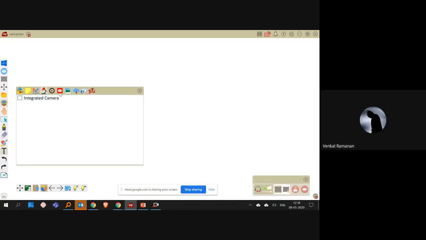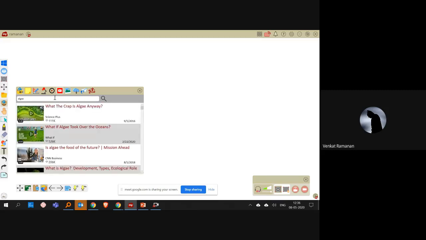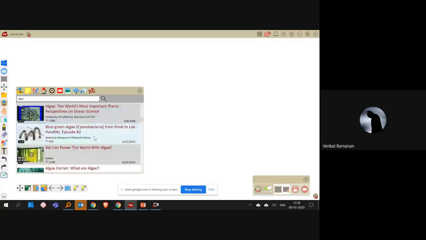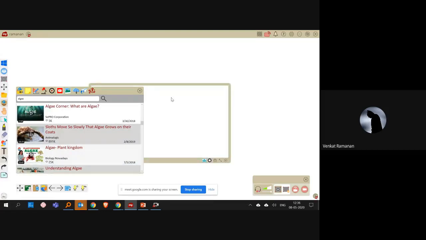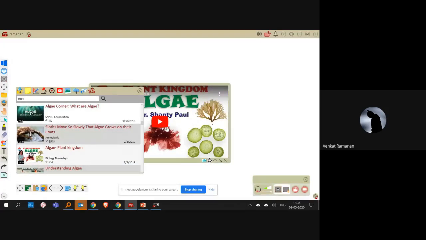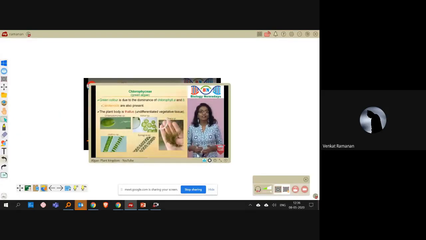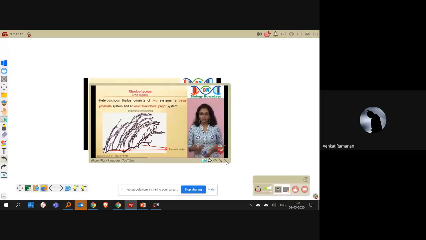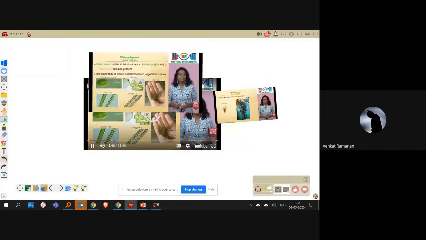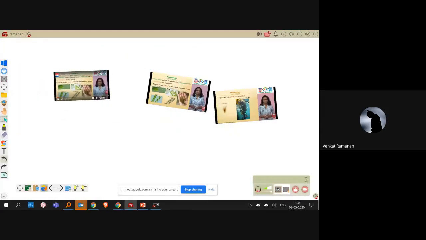And the next two functionalities: we have integrated YouTube search. So if you want to take a particular class regarding any algae, you can just throw in the keyword. This is just like your normal YouTube search. You can just drag and drop the YouTube video onto the platform, and you can just start the class. And again, you can take the snapshot like what we were seeing in the previous session. So if your class has already been covered, this need not be only YouTube. This can also be your own curriculum.